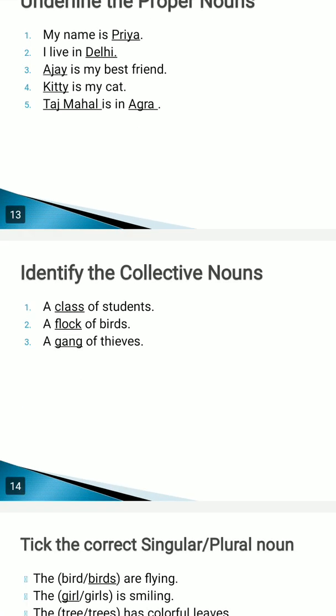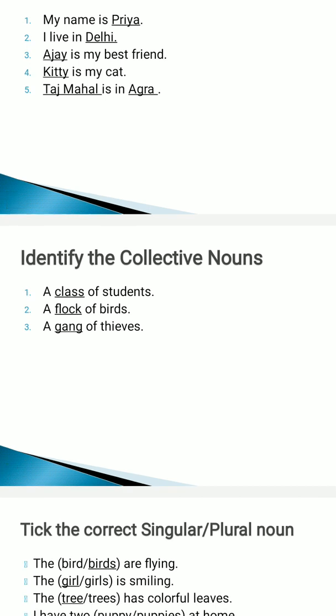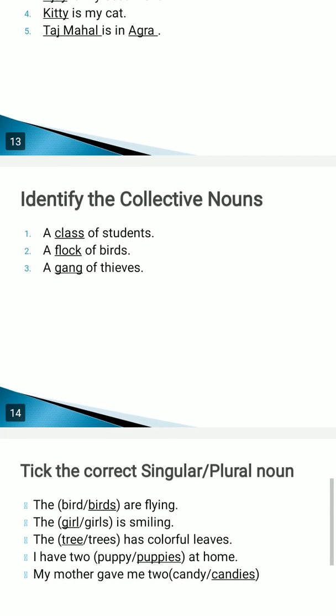Now collective nouns, the group of something. Animals, be it persons, be it places or things. Class of students. Class, collectively, like all of you sit together in a class. When I can see all the students sitting in a class, then I call them a class. A flock of birds, when there are many birds flying together, that is known as a flock.